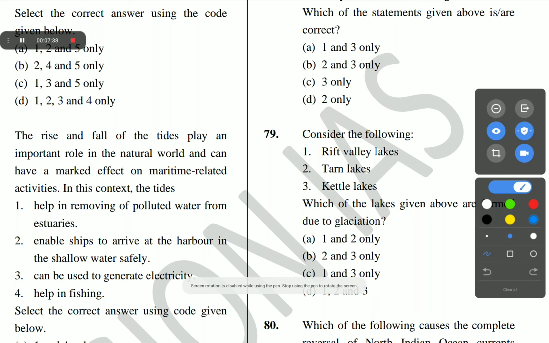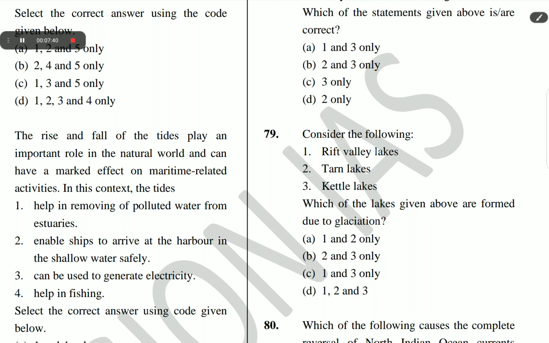Consider the following: Rift Valley Lakes, Tar Lakes, Kettle Lakes. The correct answer of question number 79 is B, 2 and 3. These lakes given above are formed due to glaciation.